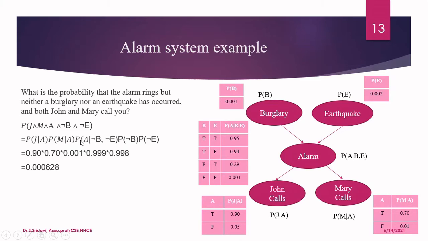Now let us go to the third term. Probability of alarm given no burglary, no earthquake. So both these things are no, which means go to false for both these variables. When they are false, the probability of getting an alarm is 0.001. So substitute that value. Now you multiply all these values, and you will get the final answer for your question. That is nothing but the probability that the alarm rings, but neither burglary nor an earthquake has occurred, and both Mary and John call you, which is 0.000628. This is the final answer.